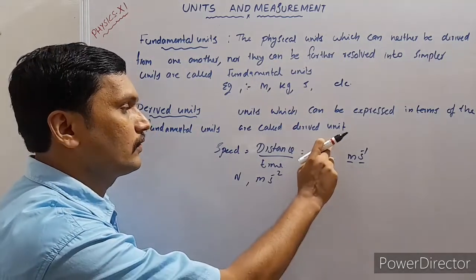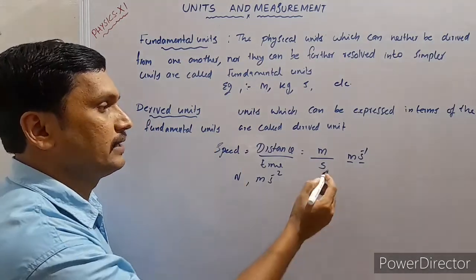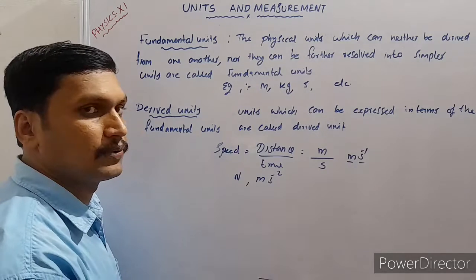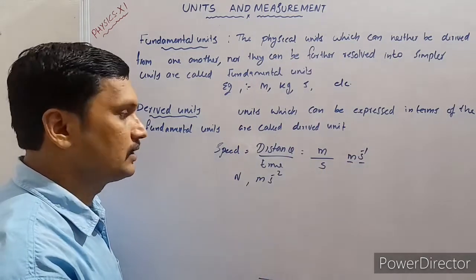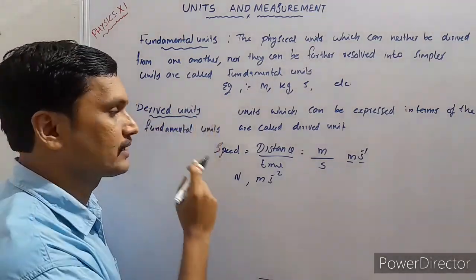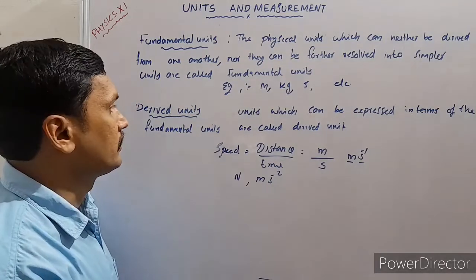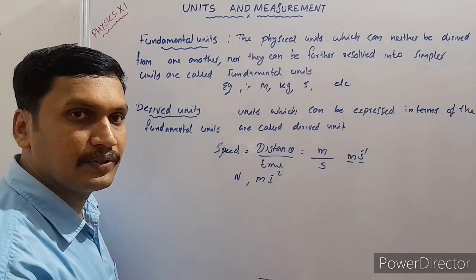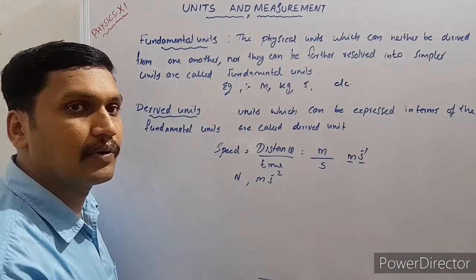So the unit of speed is meter per second. So this meter per second is derived from the fundamental units meter and second. Similarly, we have some other derived units such as Newton and meter per second square. All are derived units which are usually used for the measurement of derived quantities.